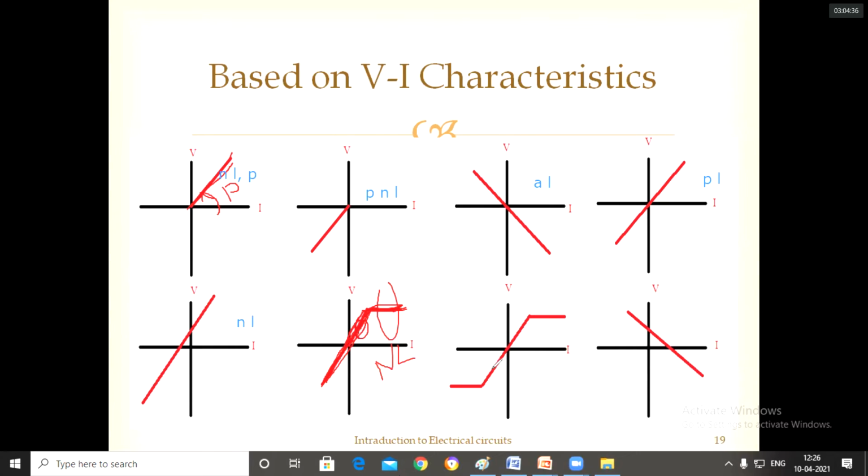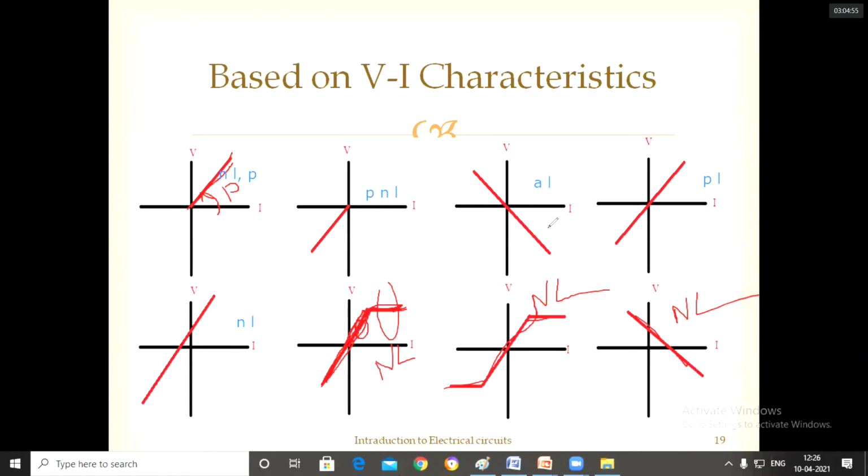So for this also, up to this it is passing one equation. For this range it is following another equation. So this is also non-linear. So this is also not passing through the origin directly. I can write it as non-linear. Am I clear? Am I clear up to now? Linear and non-linear. It is clear.